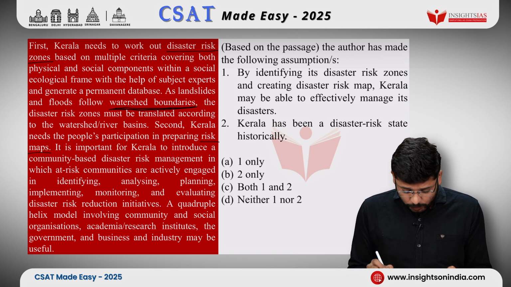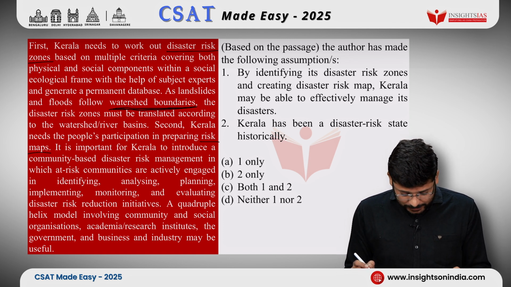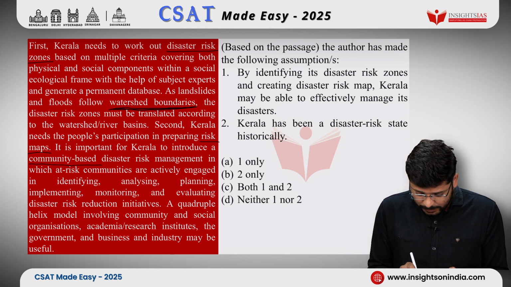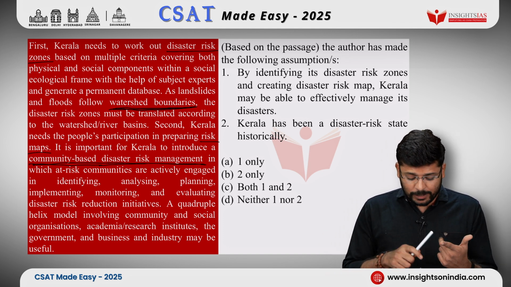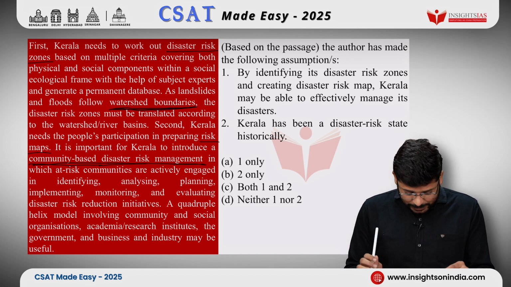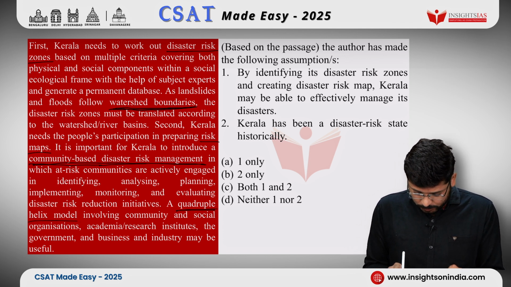Okay, it is important for Kerala to introduce a community-based disaster risk management in which at-risk communities are actively engaged in identifying, analyzing, planning, implementing, monitoring and evaluating disaster risk reduction initiatives. What are they talking about? They are talking about community-based disaster risk management. So, I will underline this whole thing, community-based disaster risk management. A quadruple helix model involving community, social organizations, academy or research institutes, the government, business and industry will be useful. I will underline quadruple helix model.